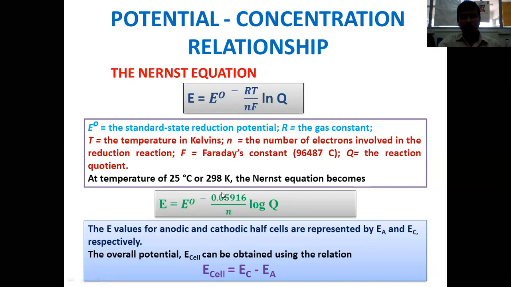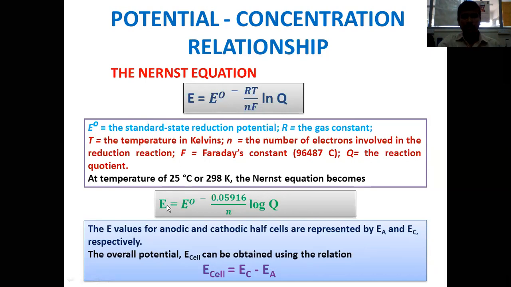The value will be simplified to 0.05916, where N remains unknown unless the chemical reaction is known to us, for which we are going to write the Nernst equation. So for any reduction or oxidation reaction, this Nernst equation can be used in order to obtain the concentration by using whatever the electrochemical cell potential is generated.